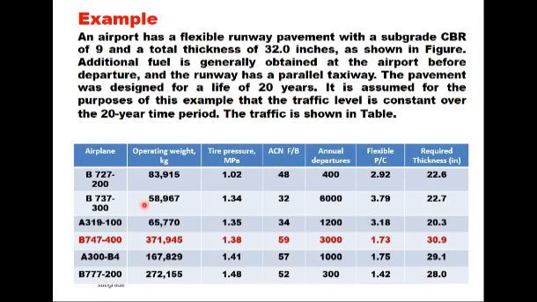The same table which I have shown you earlier, that these are the 6 aircraft which are using the runway with their operating weight, tire pressure, ACN for flexible pavement, annual departures. Now these 2 columns are additional, that is pass to coverage ratio, which is given by the manufacturer, and for this aircraft what is the required thickness of the pavement. These are additional parameters which are required in technical evaluation method.